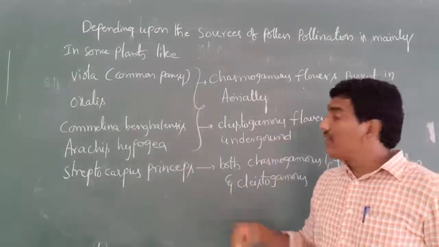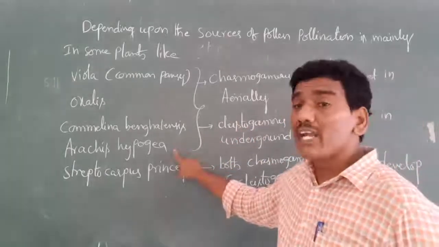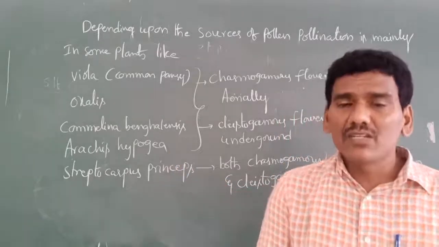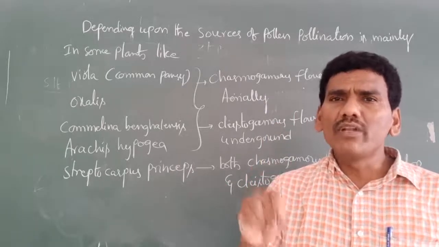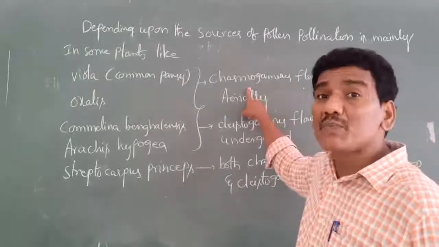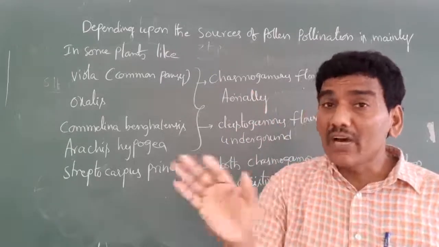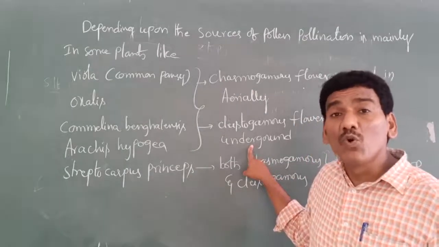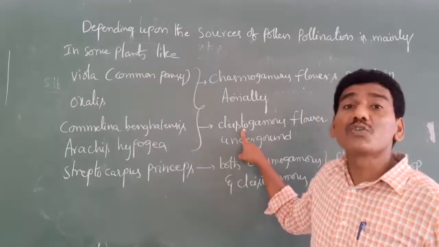One more important point of cleistogamous flowers. You know that the scientific name of the groundnut is Arachis hypogaea. In that groundnut plant, two different types of flowers are present. Maximum all members are only seen in aerial flowers. Those aerial flowers are nothing but chasmogamous flowers. In that groundnut plant, from those chasmogamous flowers, there is no development of the fruit. The fruits are developed only from underground flowers. The underground flowers are also known as cleistogamous flowers.